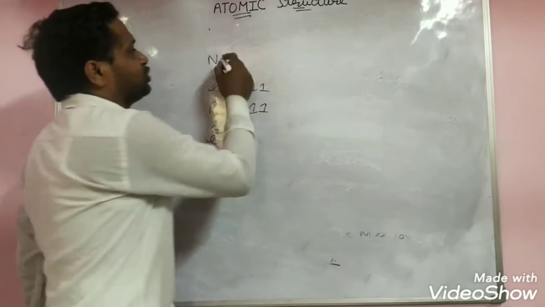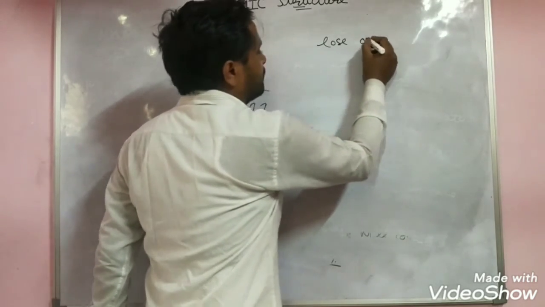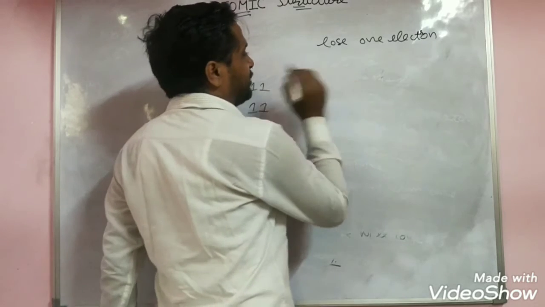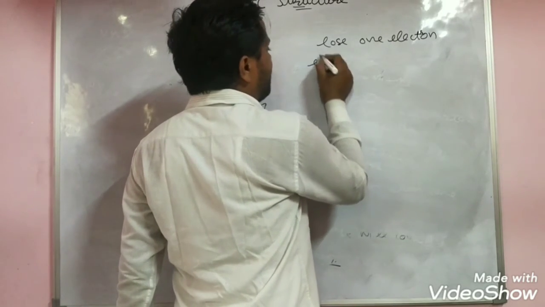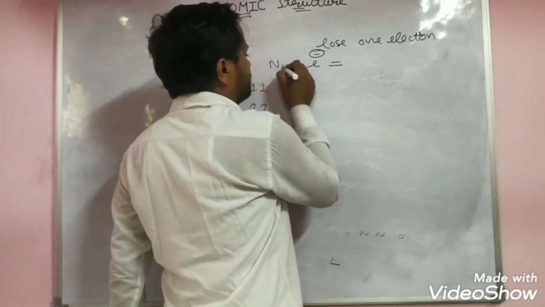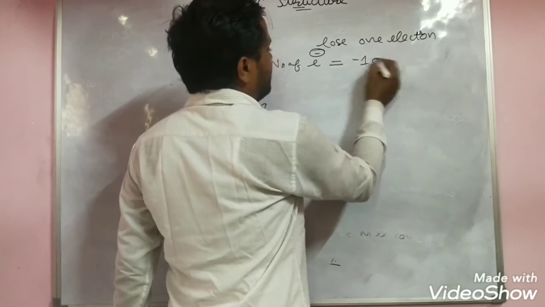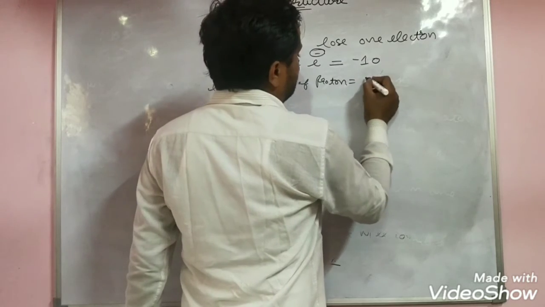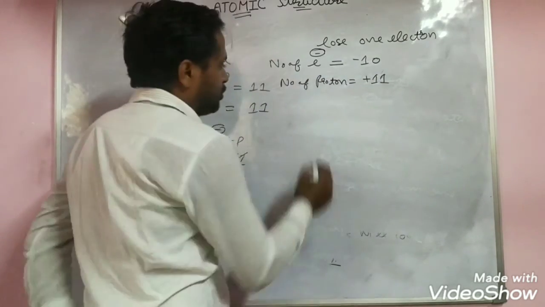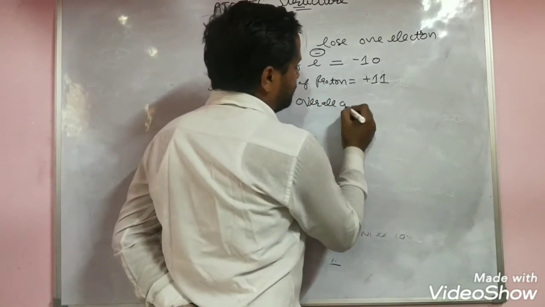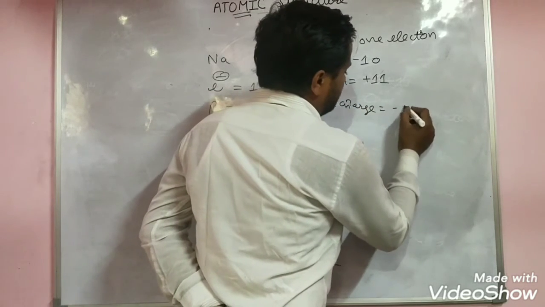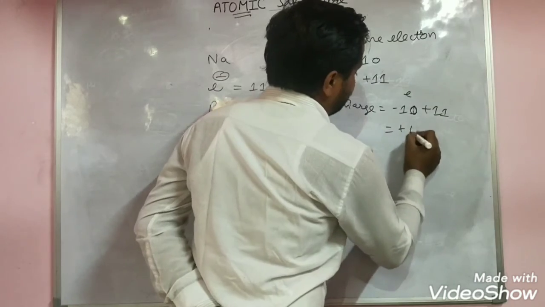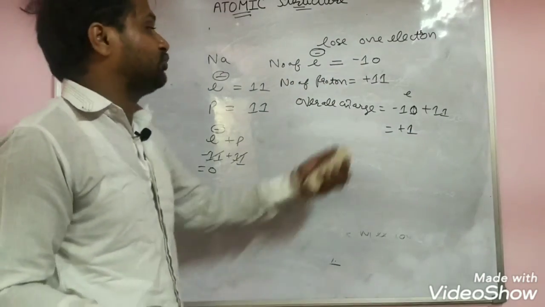When sodium loses 1 electron, the number of electrons is 10, so minus 10, and protons plus 11. Overall charge is minus 10 plus 11, which is plus 1. We understand how the plus 1 charge comes.